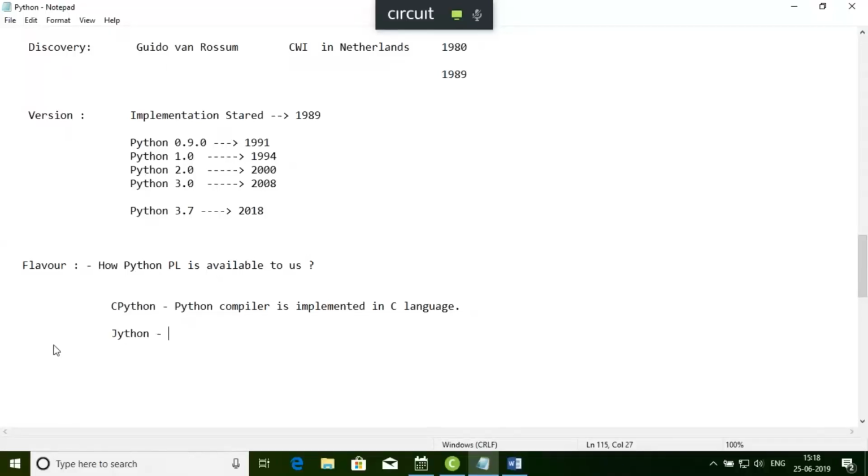Jython, as the first letter says, is J for Java. That means if I want to execute Java code using Python, then I will go for Jython. Jython is another flavor of Python. What does that mean? It means it is an implementation of the Python programming language which is designed to run on the Java platform.